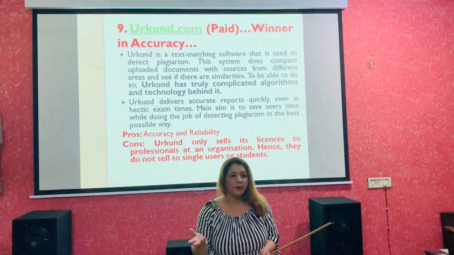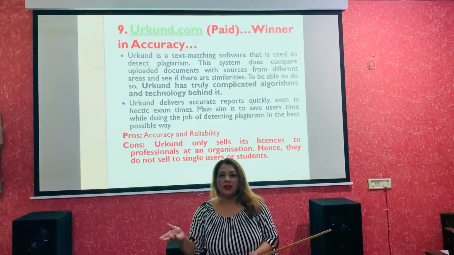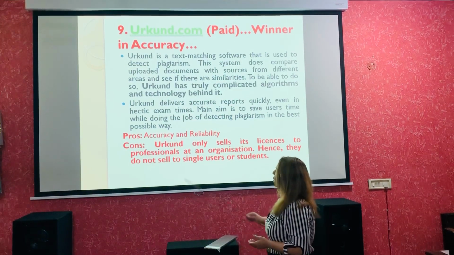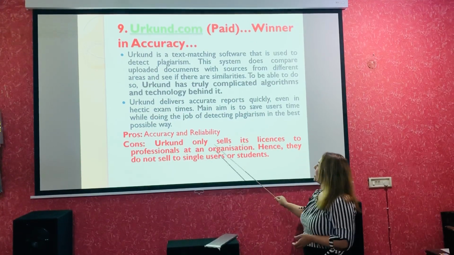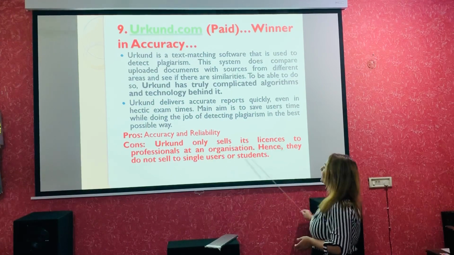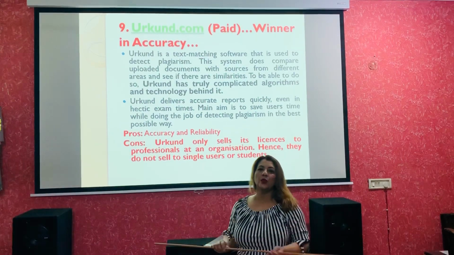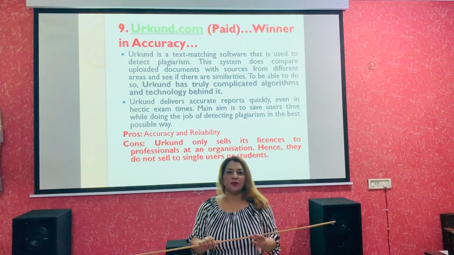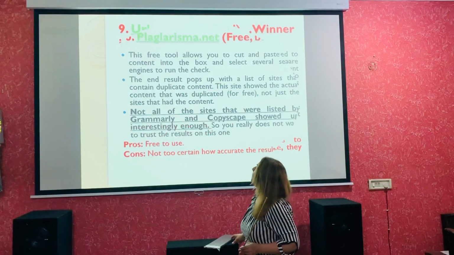Then they will be given the login ID and password, which can be further given to the faculty member, researcher or to the students. So this is very good in accuracy and reliability. Again, the con is that it only sells its licenses to professionals at an organization, hence they don't sell to single users or to students. So as a student, if you are looking for a subscription, you will not be given one. Otherwise, this is the best one.